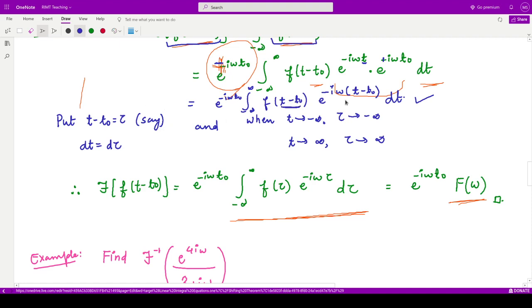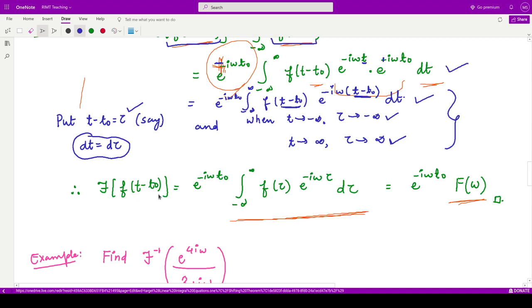Then we can substitute t minus t naught equal to tau, here and here, so that when you differentiate, you would have dt equal to d tau. When t was going from minus infinity, tau will also approach minus infinity according to this definition, and when t is going towards infinity, tau will also move towards infinity.